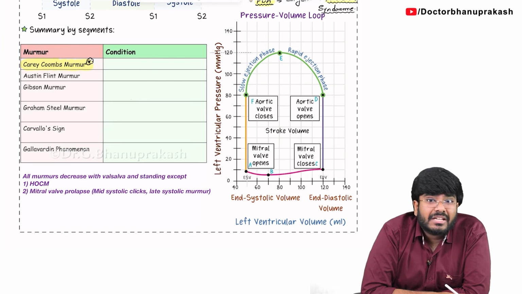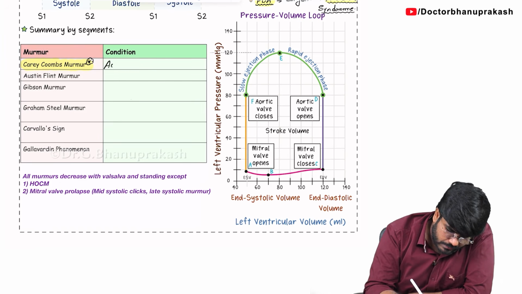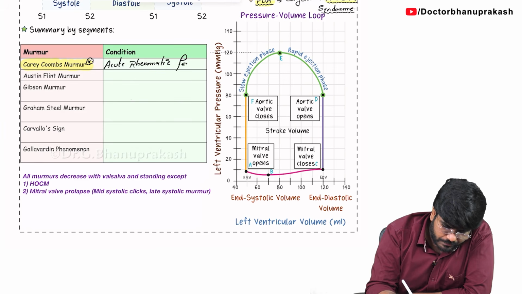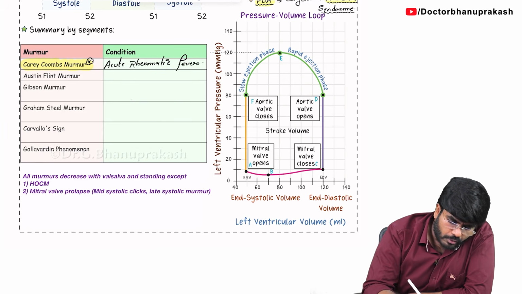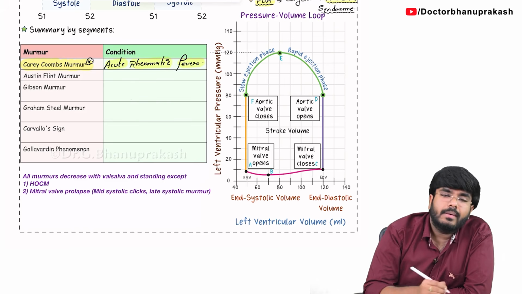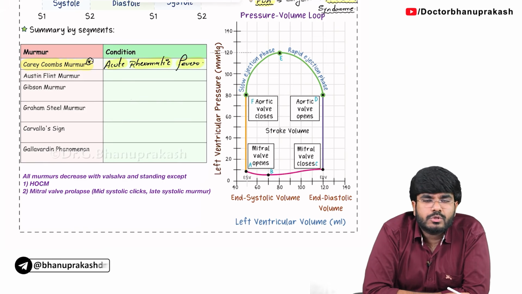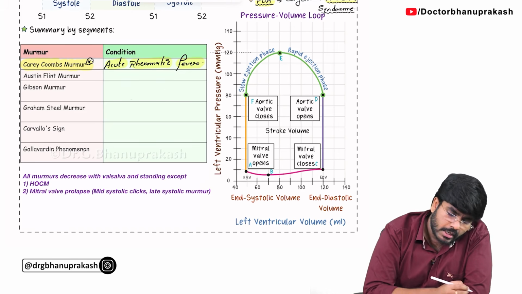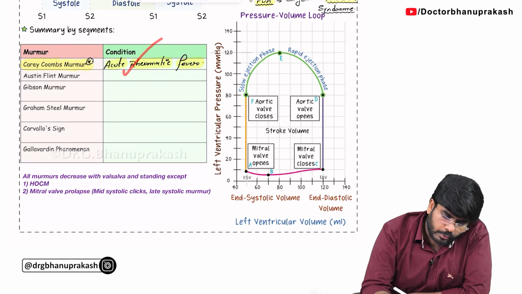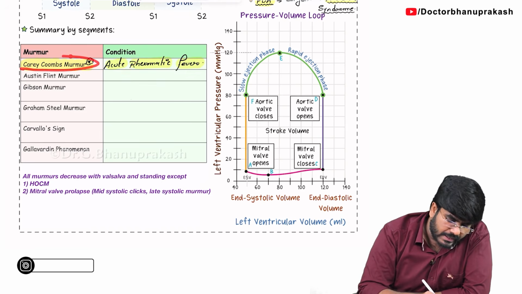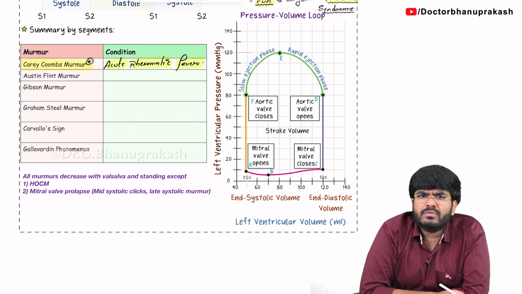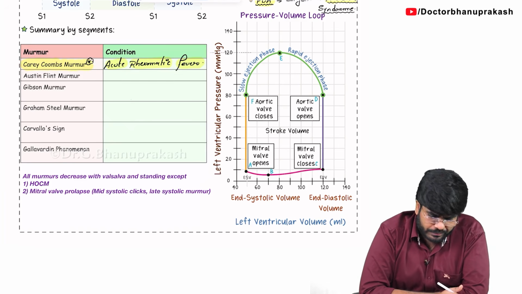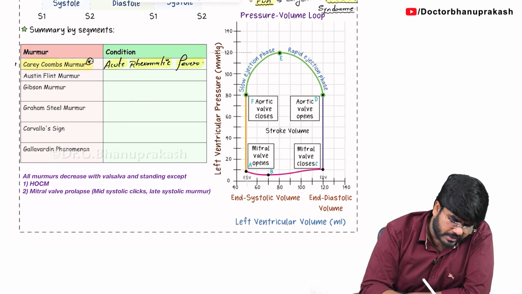Carey-Coombs murmur is seen with which condition? The answer is acute rheumatic fever. We all know in a patient with acute rheumatic fever, there is going to be mitral regurgitation. Mitral is always the most commonly affected, mitral regurgitation followed by mitral stenosis. Chronic patients will have mitral stenosis. So, a patient with acute rheumatic fever can have a murmur called Carey-Coombs murmur. I am not going into the details of what exactly this Carey-Coombs murmur is, but just remember for now. Later you will get more explanation in medicine.